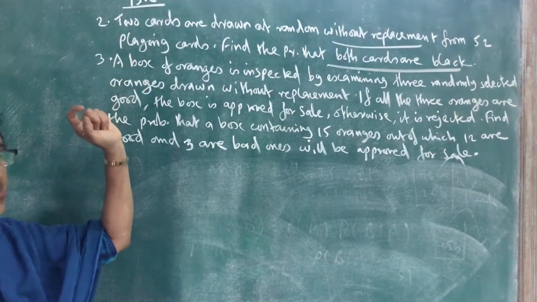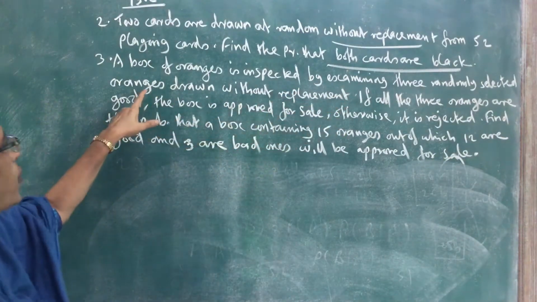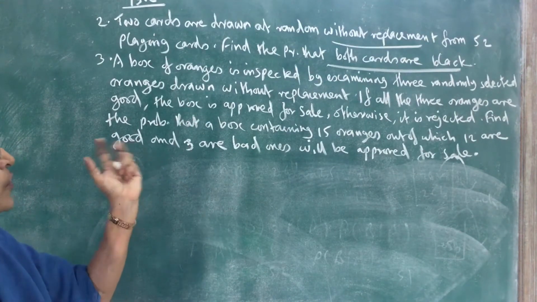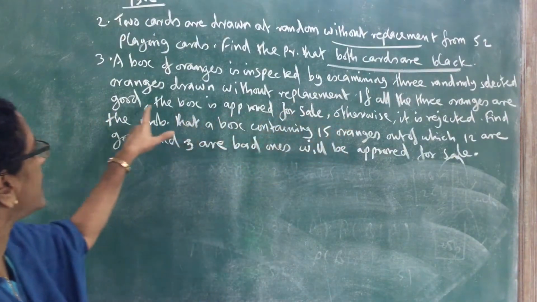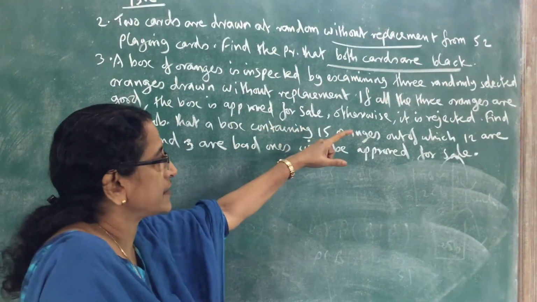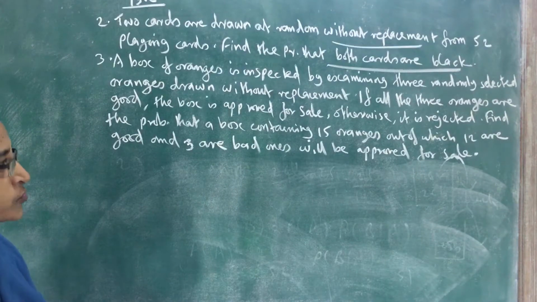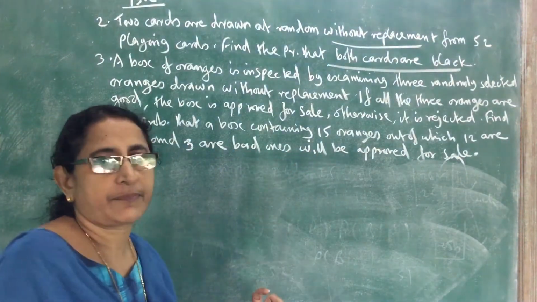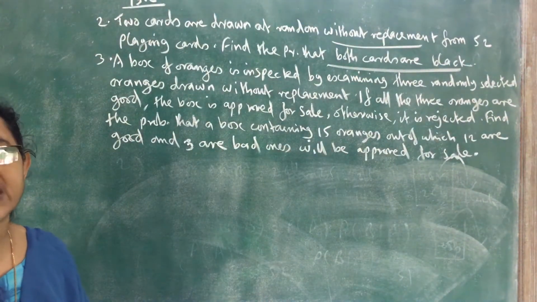A box of oranges is inspected by examining 3 randomly selected oranges drawn without replacement. If all the 3 oranges are good, then the box is approved for sale. Otherwise, it is rejected. Find the probability that a box containing 15 oranges, out of which 12 are good and 3 are bad, will be approved for sale. So we have to find the probability that the box will be approved for sale.